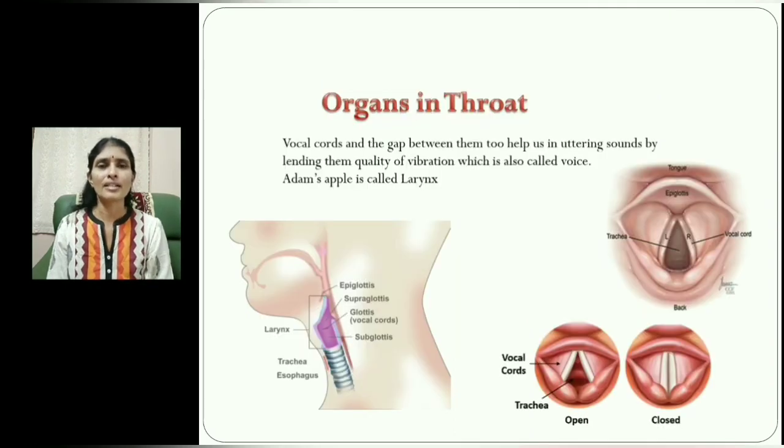Now, let us look at the organs in our throat which are helpful for us to make sounds. The major part here is vocal cords. Vocal cords and vocal folds and the gap between them are helpful for us to utter sounds, by lending them the quality of vibration, which is also called voice. If you touch here, we can easily identify in males the larynx, which we call Adam's apple, and the inner part of that is called larynx.